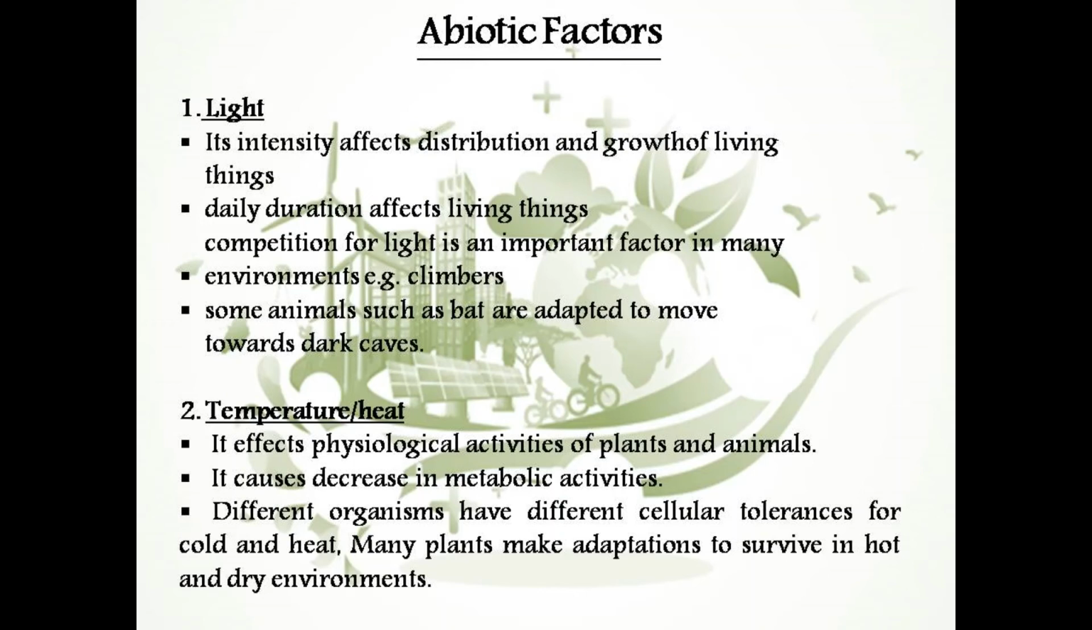factors of an ecosystem. Next is temperature and heat. As we all know, different animals and plants have different tolerance of temperature and heat. It definitely affects the physiological activities of the plants and animals living in an ecosystem, and most importantly the metabolic activities decrease when the temperature increases. So many of the organisms have to make certain adaptations in order to cope with the changing temperature of a certain environment.